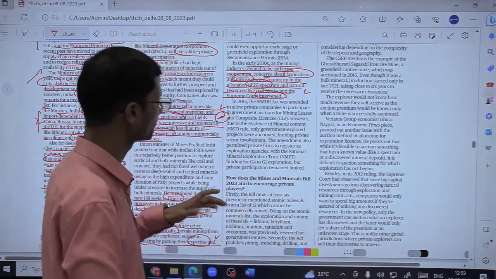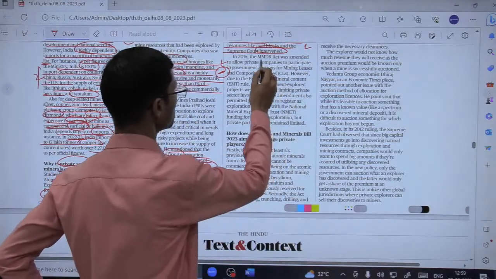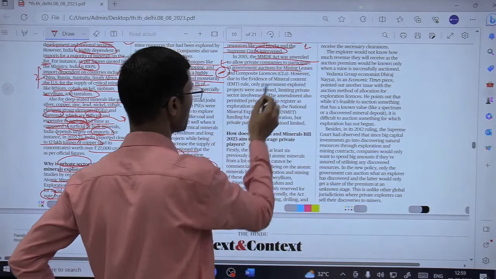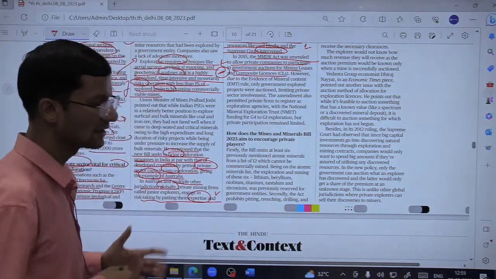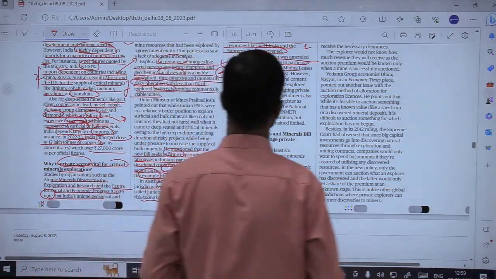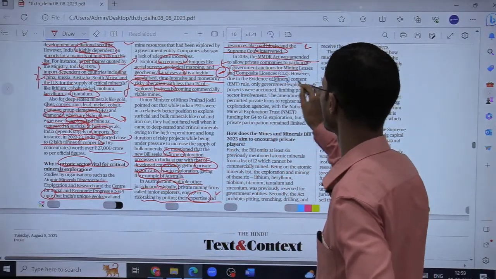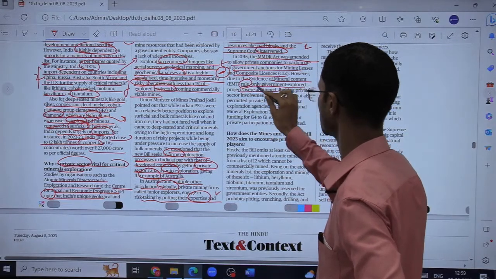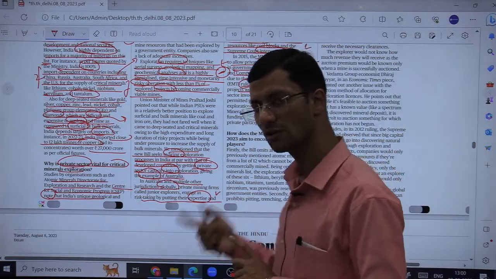है। फिर दोबारा से सरकार को बिडिंग करानी पड़ी। In 2015, the MMDR Act was amended to allow private companies to participate in government auctions for mining leases and composite licenses. Composite license में ये होता है mining cum exploration cum mining leases. However, due to evidence of mineral content rule, only government explored projects were auctioned. So again issue यहाँ पे है कि greenfield जो हमने बात की उसको नहीं ऑफर किया गया for private